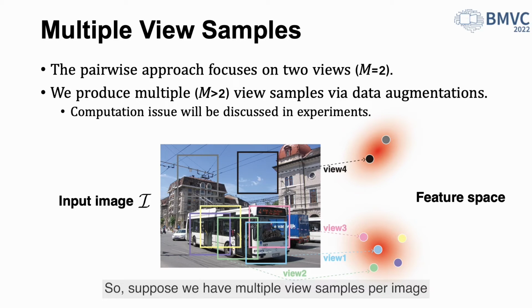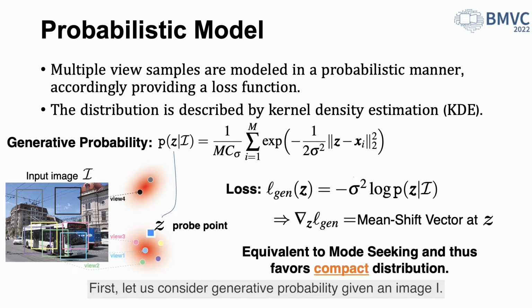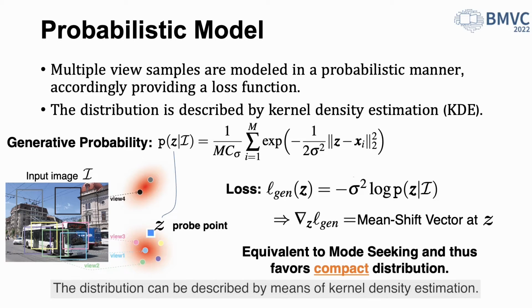So, suppose we have multiple view samples per image which are embedded into feature space. We consider a probabilistic model over those multiple view samples. The probabilistic model leads to a loss function to be minimized for training. First, let's consider generative probability given our image I. The distribution can be described by means of kernel density estimation.